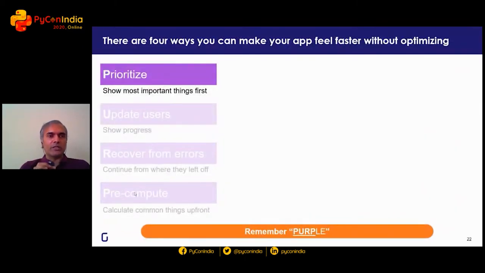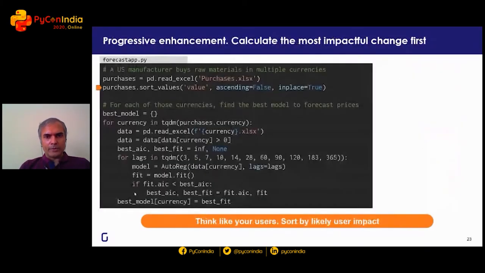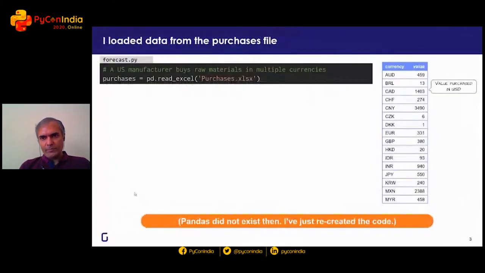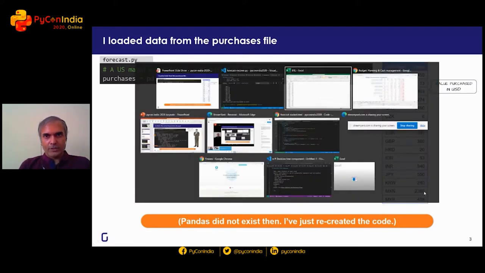Which brings us to the fourth, or well, in our order, the first thing that we were looking at to make the app feel faster. Remember, I mentioned that these are currently being computed in alphabetical order, and there's no reason why it should be. What I really need to do is figure out which is the most important variable, and that would be the Chinese yuan, because that's where they're buying the most, followed by the Mexican. Okay.